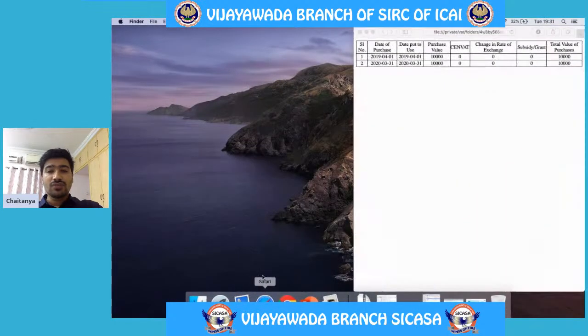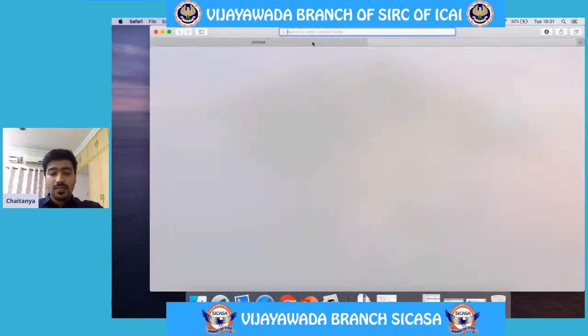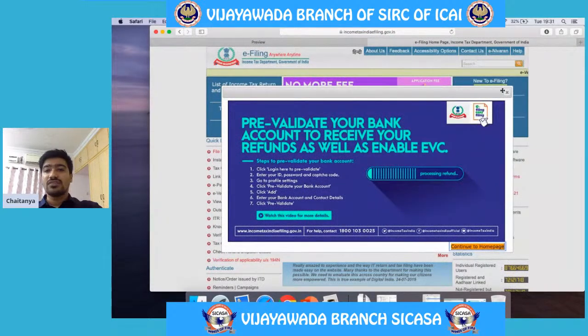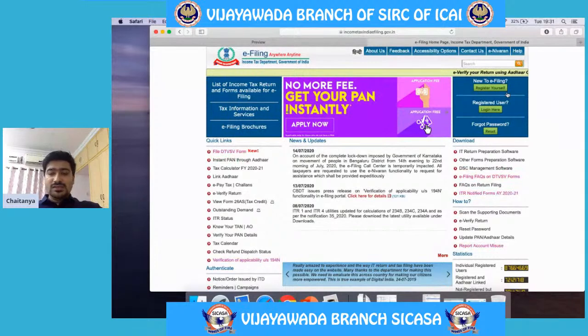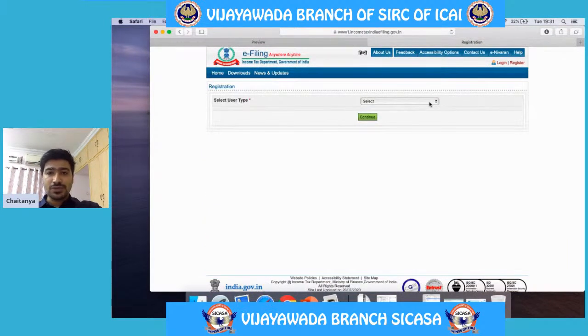Now I'll show you how to file our tax audit report. Let me go to the income tax e-filing portal. See, as we all know, there is an option to register yourself. After clicking this option, in this drop down, there are options like individual, HUF, other than individual, external agency, tax deductor and collector, third party software utility developers.